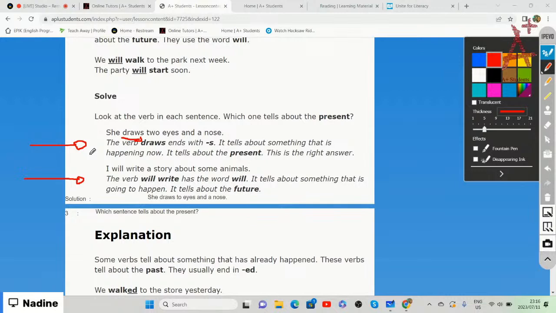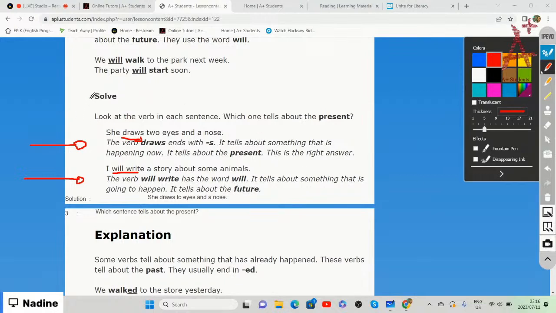The second one says, I will write a story about some animals. The verb will write has the word will in front of the verb, so it tells us about something that is going to happen. It tells us about the future.